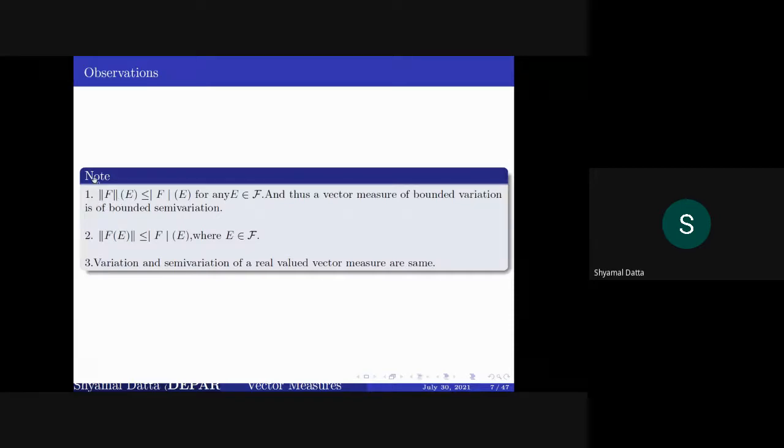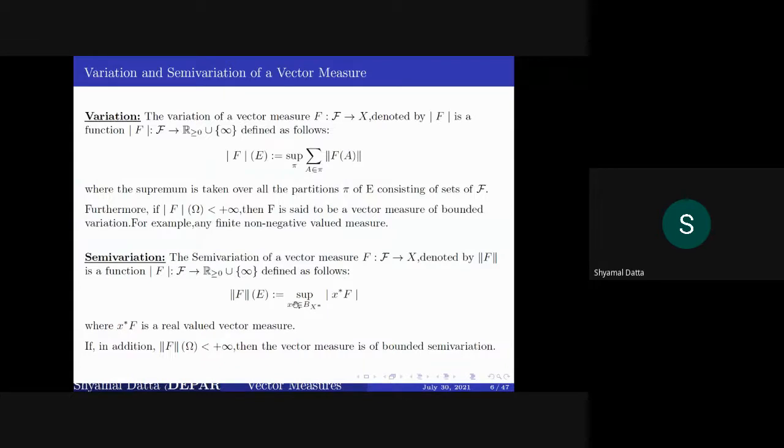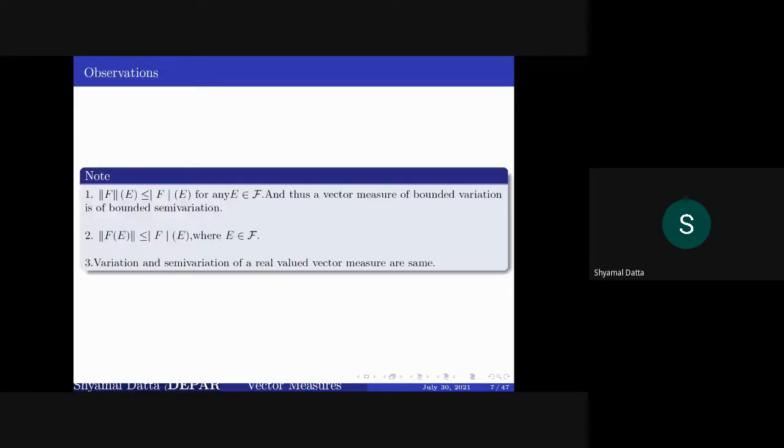And these are three important and trivial consequences. The semi-variation over E is less than or equal to the variation over E. That is because x star is in the unit ball of X star, so you can simply pull it out and use that x star has norm less than or equal to 1. So this is an easy consequence. And again, the norm of f(E) is less than or equal to the variation over E. Why?